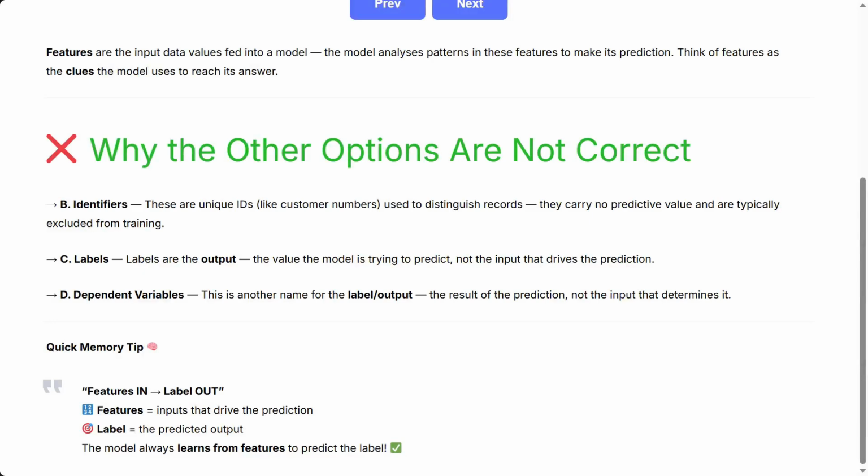Why the other options are not correct. A. Identifiers. These are unique IDs, like customer numbers, used to distinguish records. They carry no predictive value and are typically excluded from training. C. Labels. Labels are the output, the value the model is trying to predict, not the input that drives the prediction. D. Dependent variables. This is another name for the label or output, the result of the prediction, not the input that determines it. Quick memory tip: features in, label out. Features equals inputs that drive the prediction. Label equals the predicted output. The model always learns from features to predict the label.